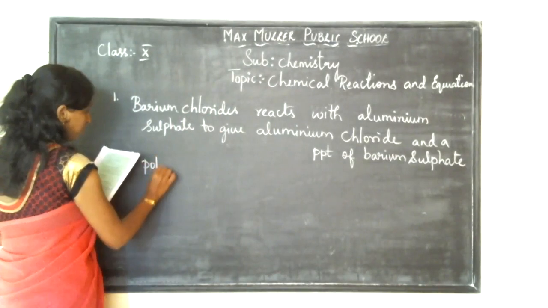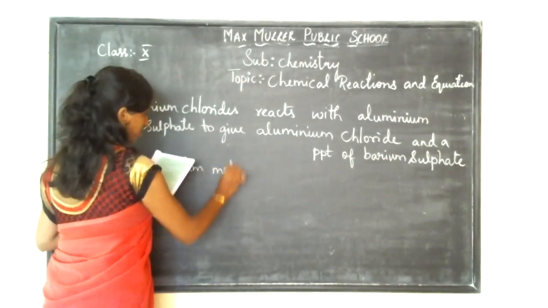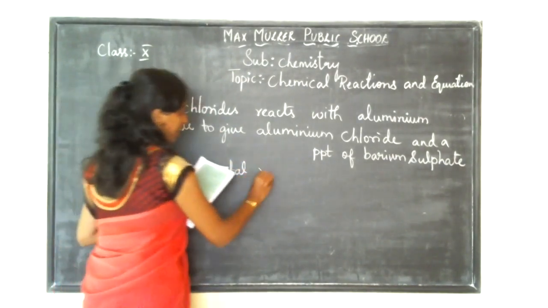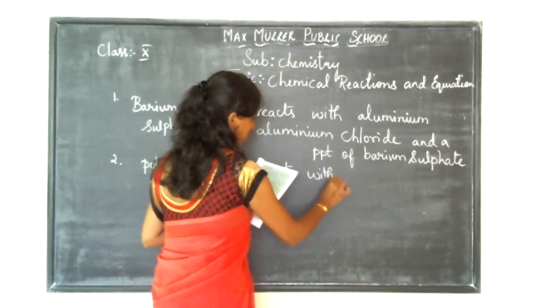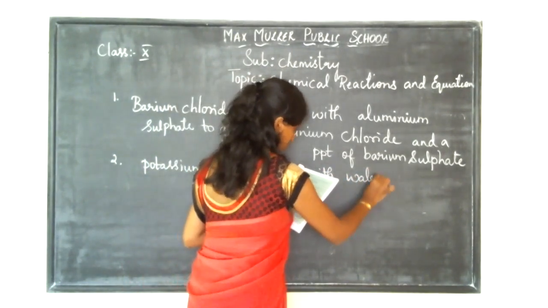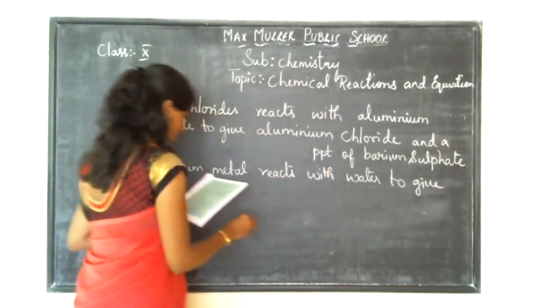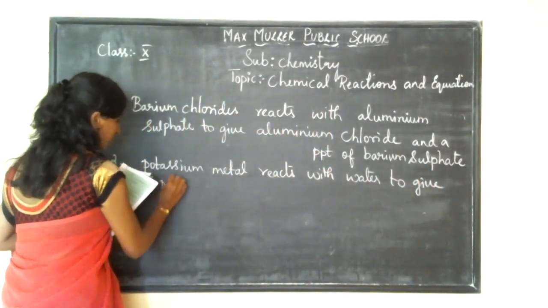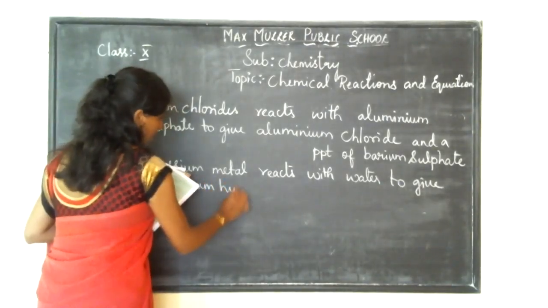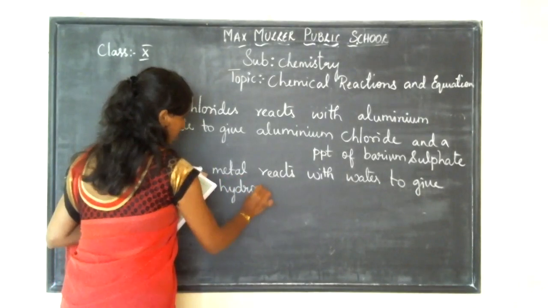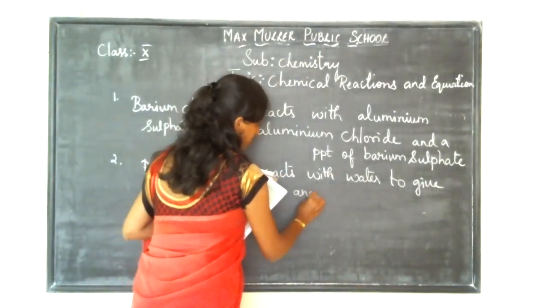Next, potassium metal reacts with water to give potassium hydroxide and hydrogen gas.